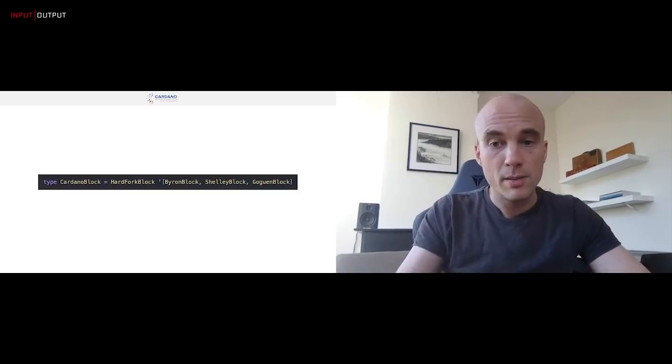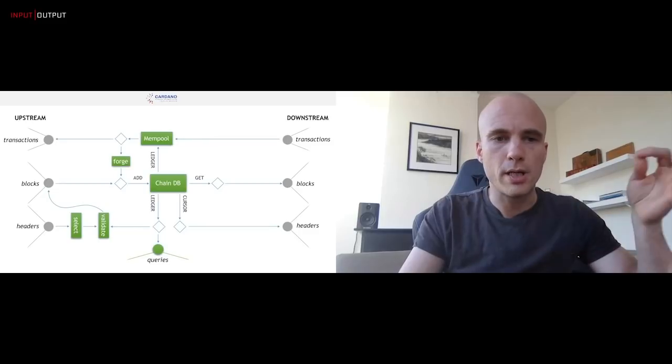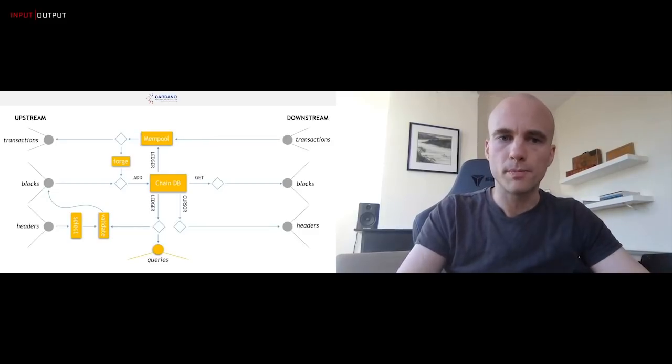And moreover, this hard fork combinator doesn't care that it's only 2 eras. We could have any number of eras. So if we are ready to transition to Goguen, we just add one more list entry into this list and nothing else needs to change. The hard fork combinator itself does not need to change whatsoever. And now, simply by adding this one more block here, we can switch from Byron to Shelley to Goguen and beyond.